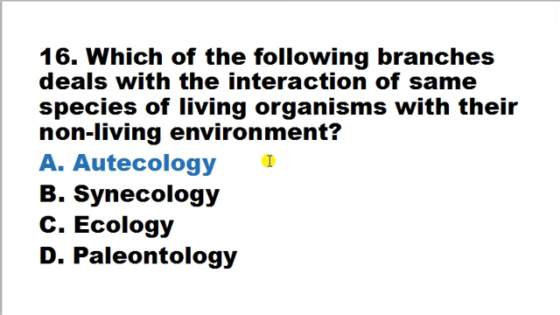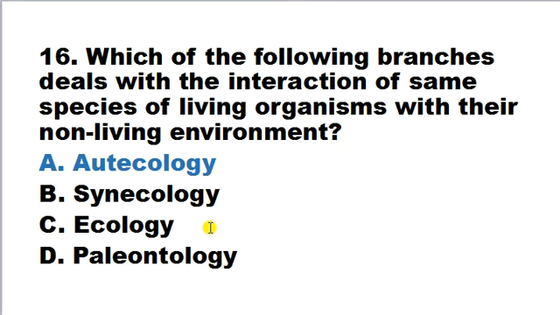It comes under ecology. Ecology is a broader term. And synecology, on the other hand, is the ecology of different species living in the same habitat, their relation with one another.